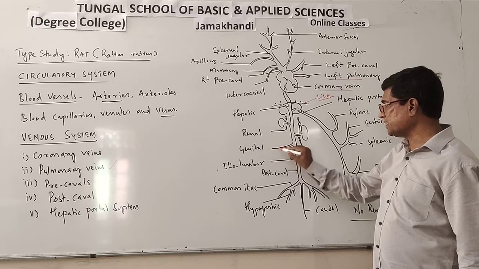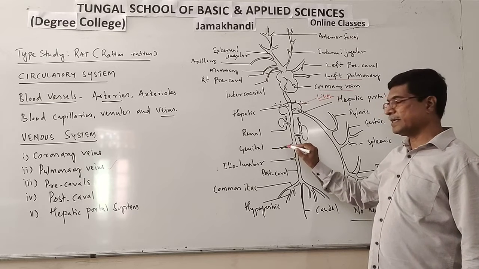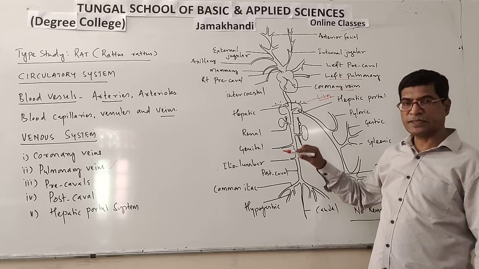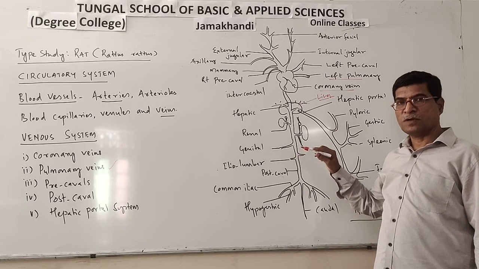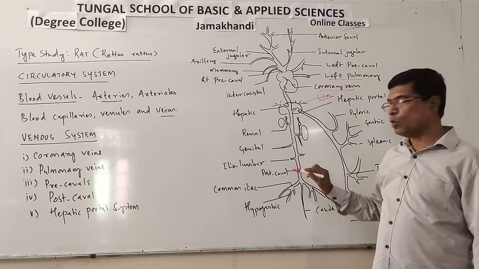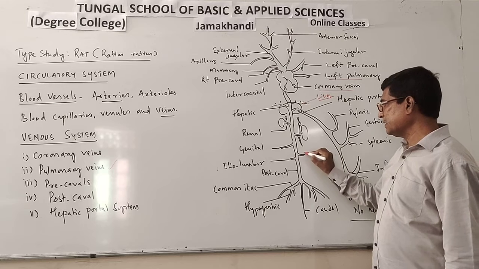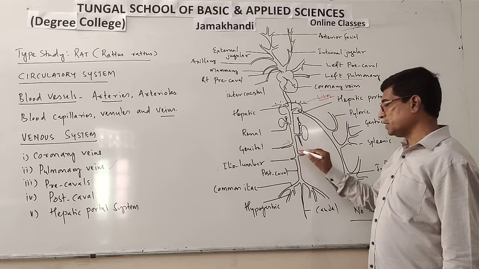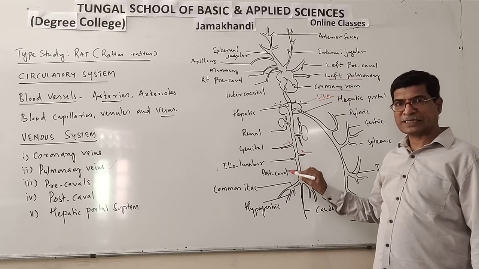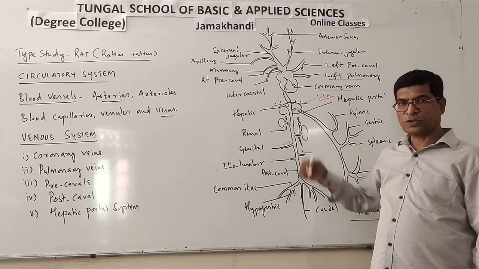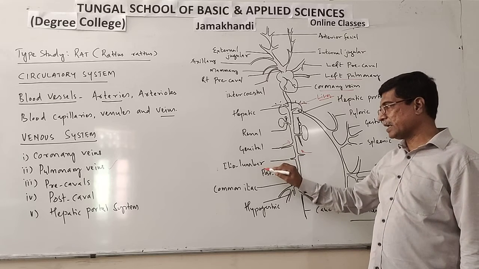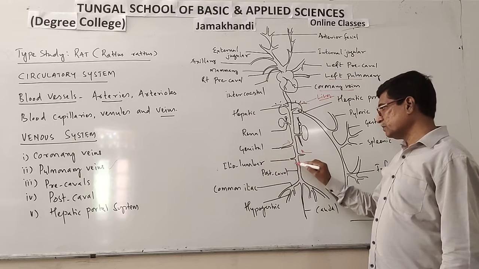And here genitals are there. Genital veins collect deoxygenated blood from genital organs, either testis in males or ovaries in females. So genital veins carry deoxygenated blood from genital organs to the post cava. Iliolumbar collects blood from the posterior part of the abdominal region, so iliac region, then abdominal region.